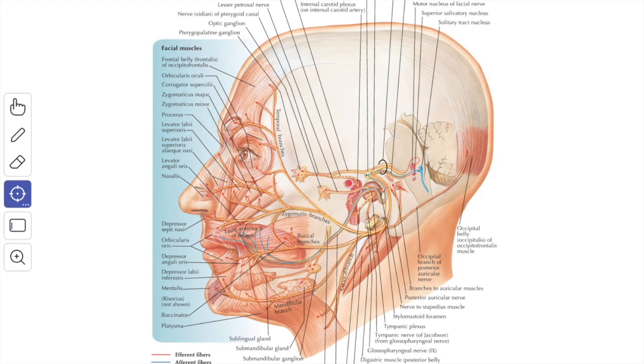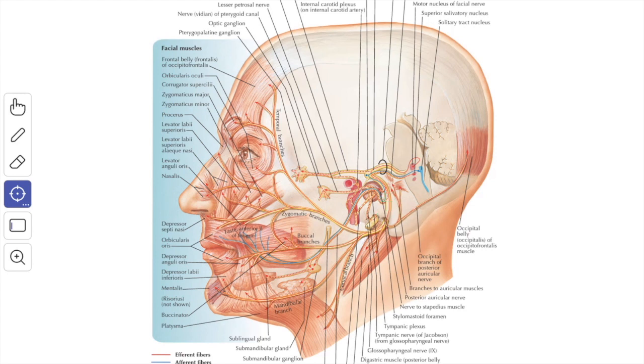While the motor supply of the muscles of the face is derived from the facial nerve, the proprioceptive impulses from the facial muscles are conveyed centrally by the trigeminal nerve. In the neck, it communicates with the transverse cervical cutaneous nerve. Next, we'll see the branches of distribution.